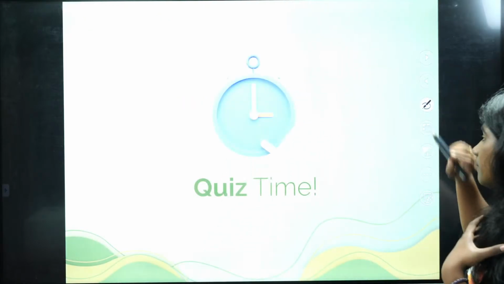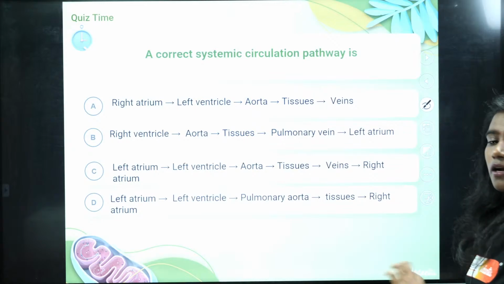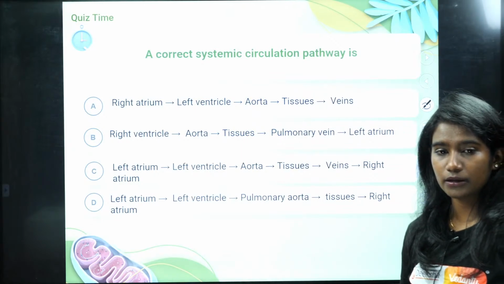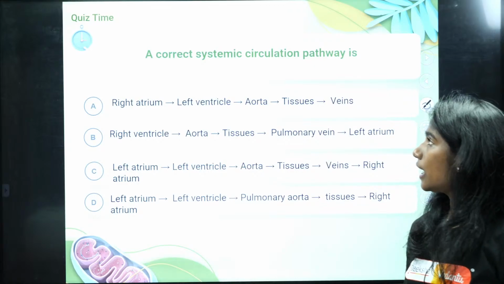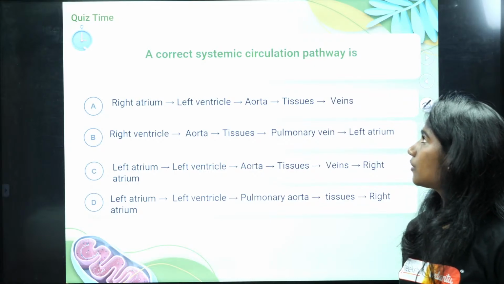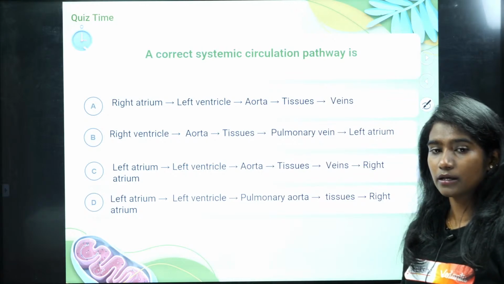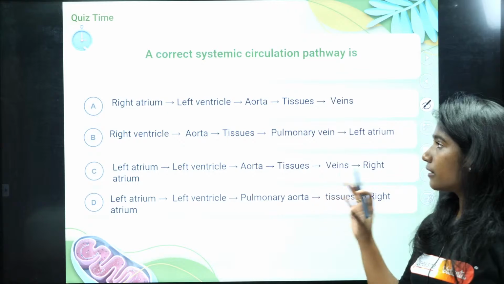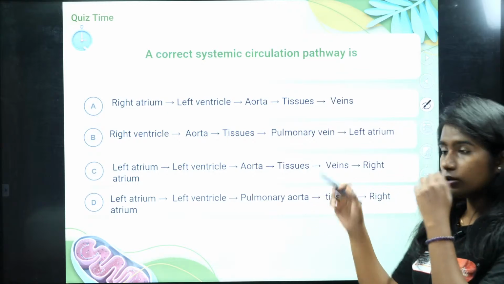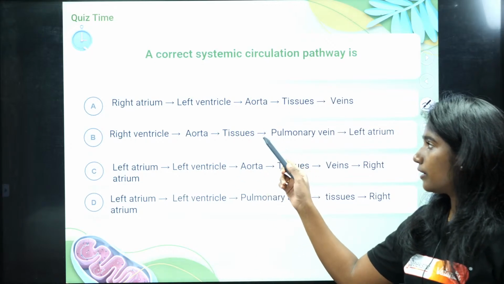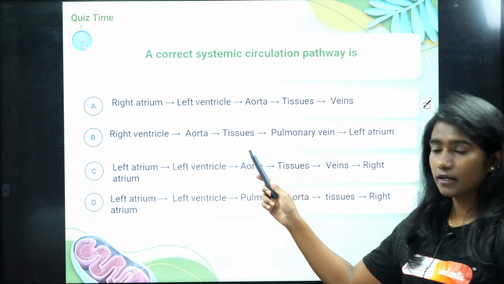Okay, fine. So now I've got a quiz for you all. A correct systemic circulation pathway is, so I've explained what systemic circulation is. So what is the correct sequence out of these 4 options? Is it from right atrium to left ventricle? Is this true?